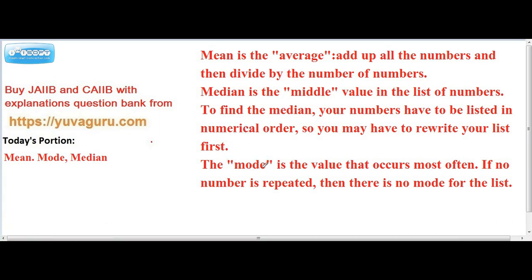The mode means that number which occurs most. Suppose in a sequence given the number two appears many times, so that is the mode. There can be multiple modes in a sequence. Suppose if 2 and 5 occur 4 times in a sequence, it means there are 2 modes to this.